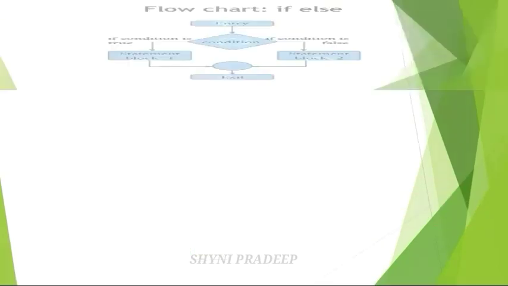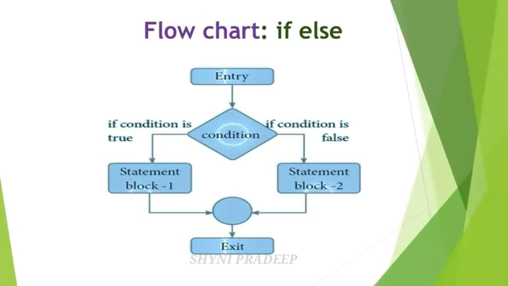This is the flowchart of the if else statement. You have to start from here and read, and next the condition is given. If this condition is true, which means the if condition, then you have to execute these statements, block 1 statements.